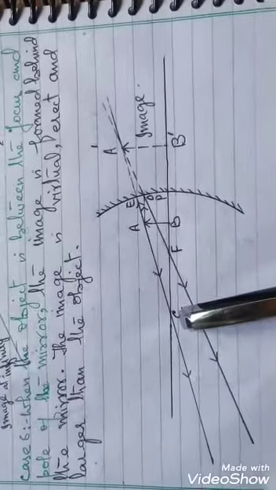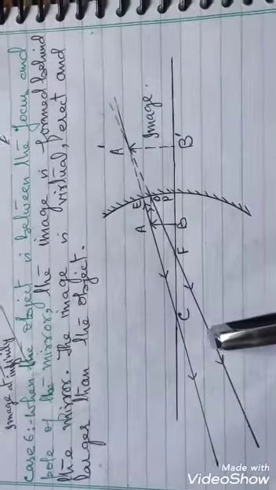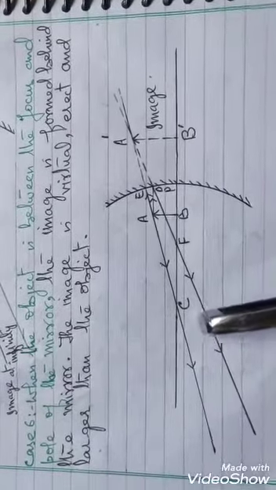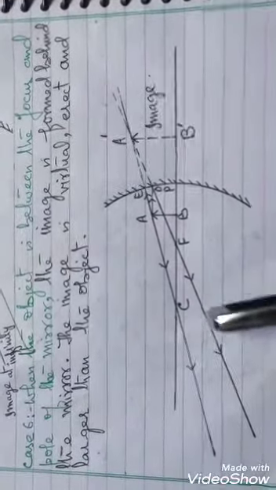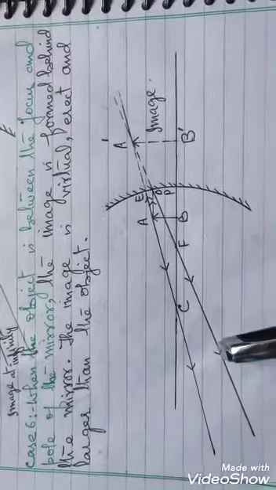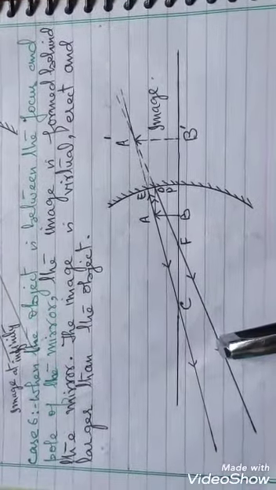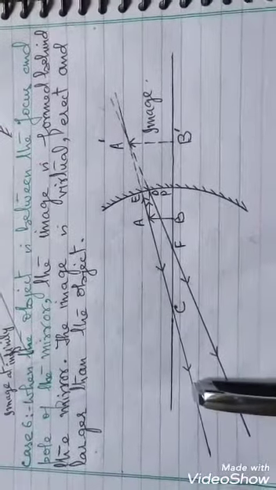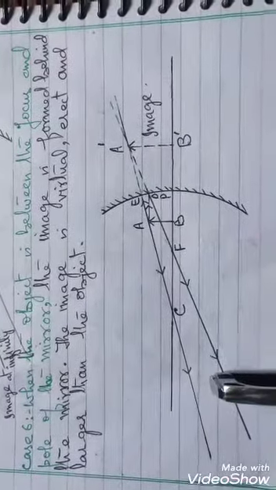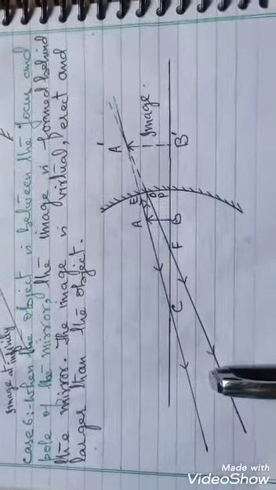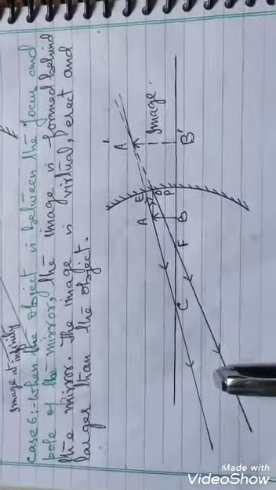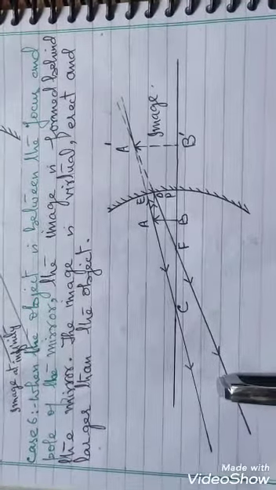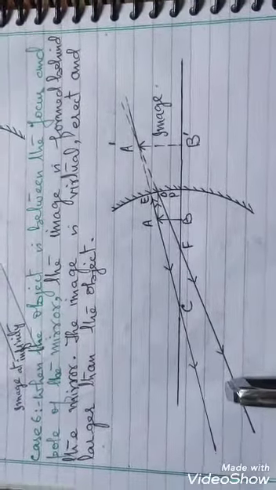Dear students, these two reflected rays are diverging rays. So they do not intersect each other on the left side of the concave mirror.